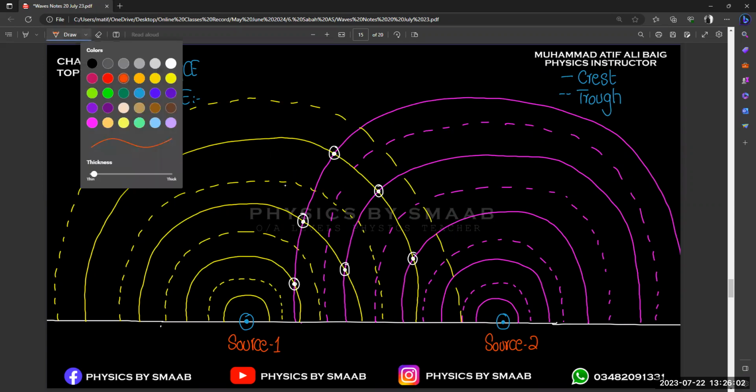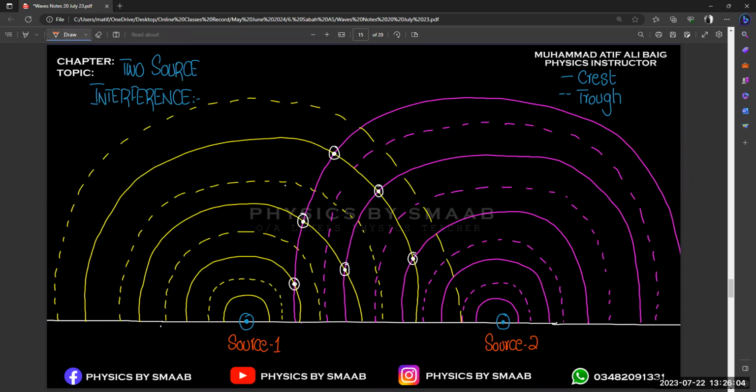They are intersecting, and we are getting constructive or destructive interference. Let's consider point number one. This is the crest of the first wave, because it is a regular line, and this is also the crest of the second wave, because it is also a regular line. So when they intersect at point number one, it means crest plus crest.